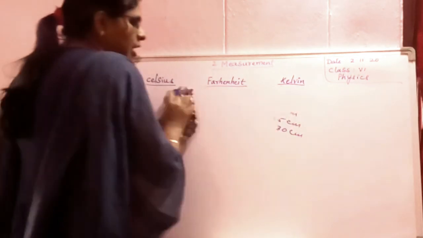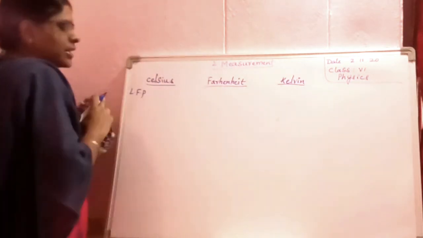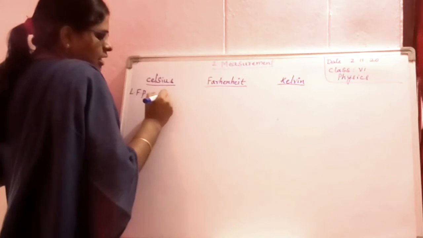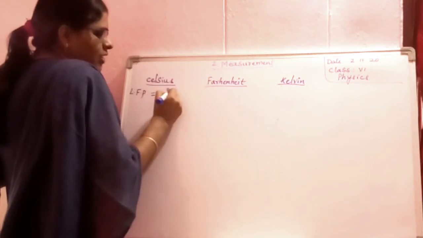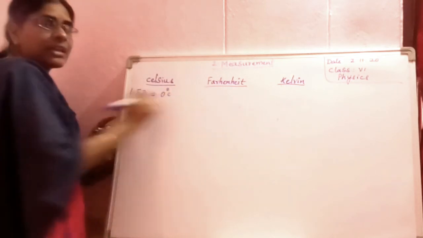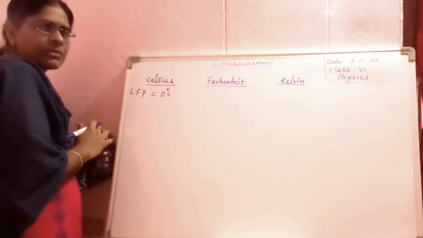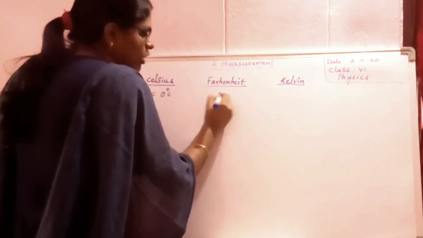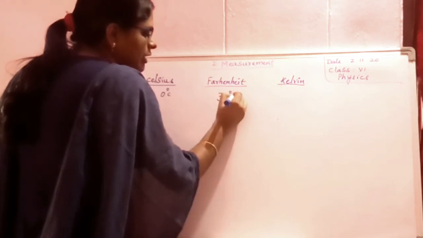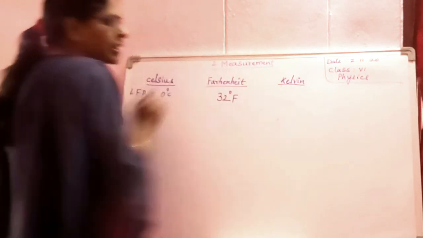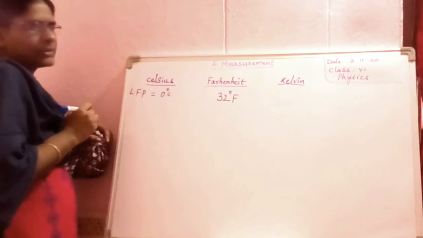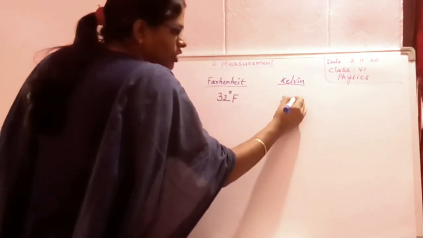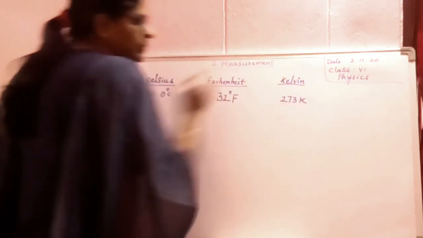Similarly, in these scales, the lower fixed point for Celsius is 0. Like this we will represent degrees centigrade. Okay. For the Fahrenheit, the lower value is 32 degrees Fahrenheit. The lower fixed point for Kelvin is 273 K.